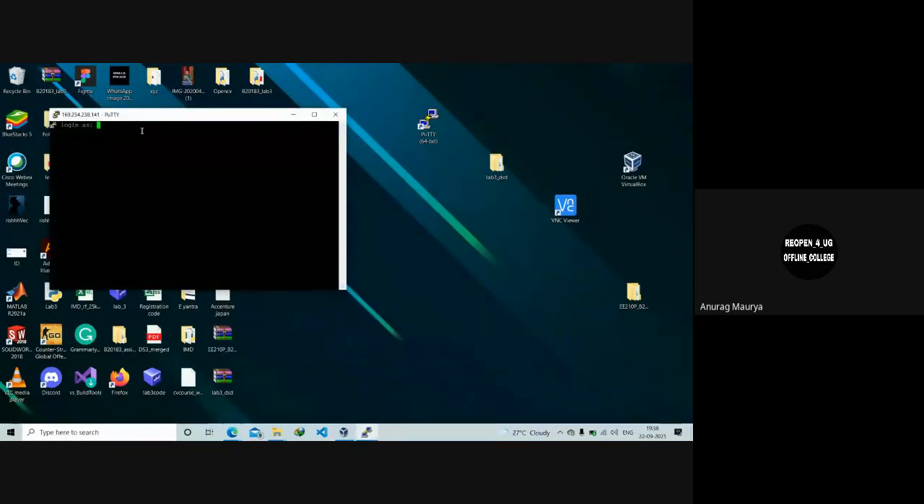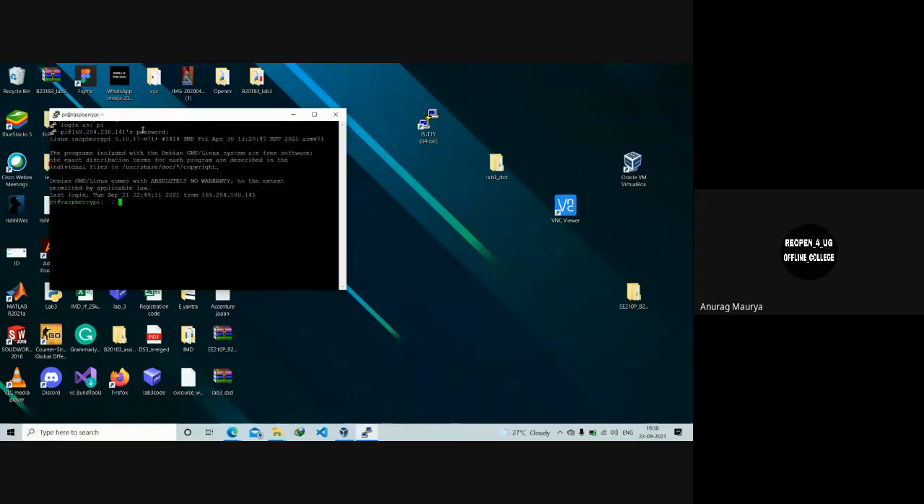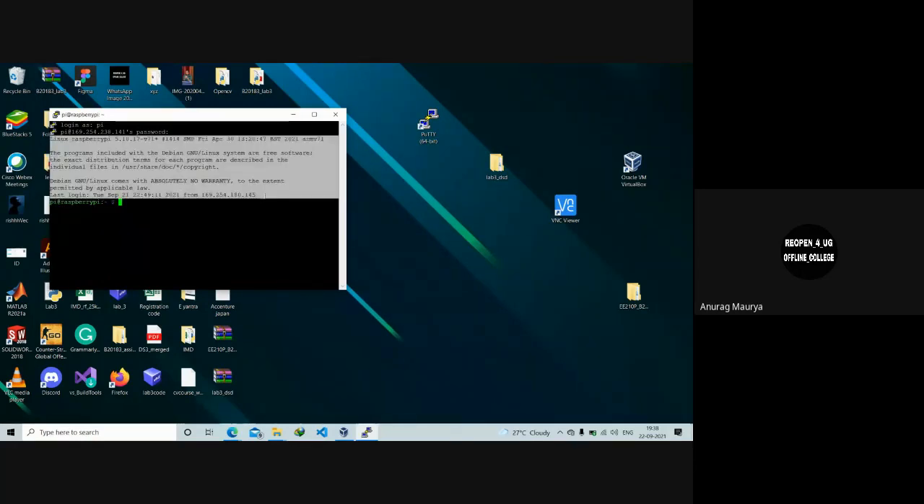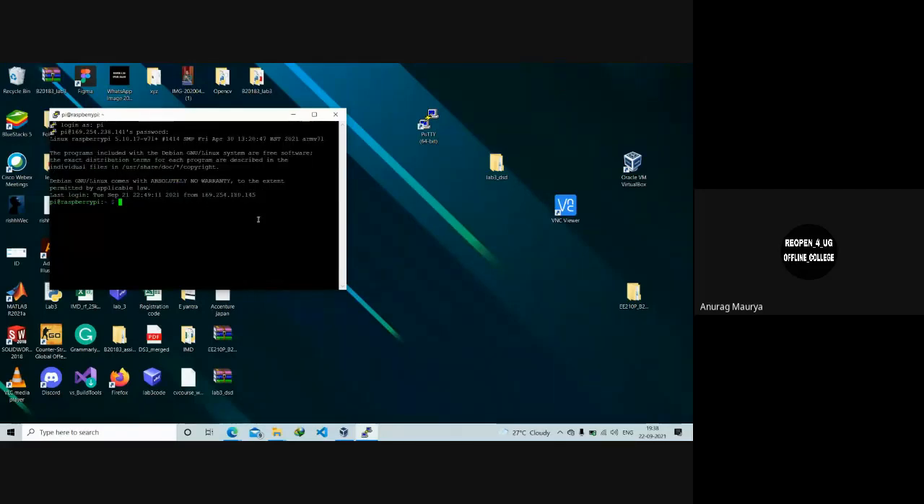Now, PuTTY will open another window, and it will ask for the username. The username of my Raspberry Pi is pi, and it is password protected. So I'll be entering my password, and once you are connected, it will show some things like this. This is the IP address of my Raspberry Pi, and it also contains information about the last login and all that stuff.